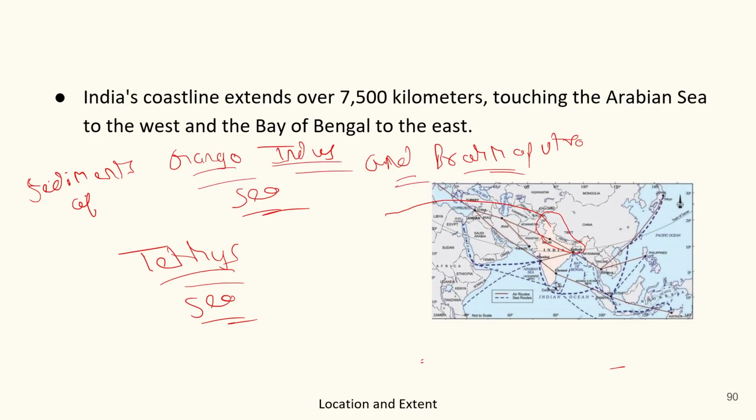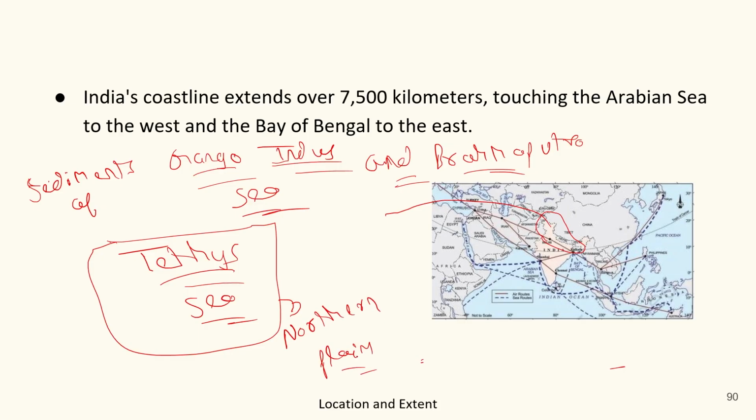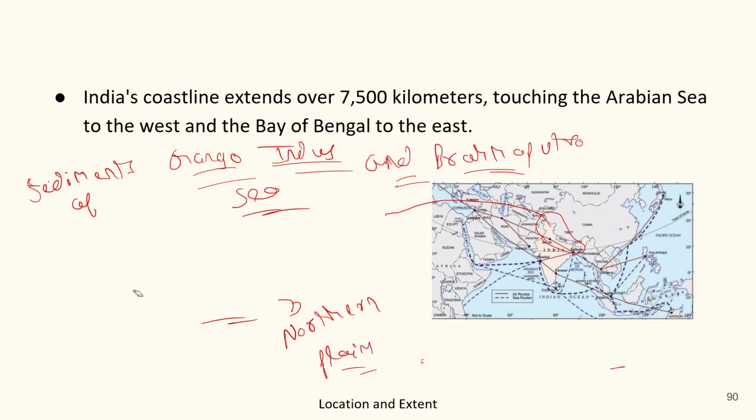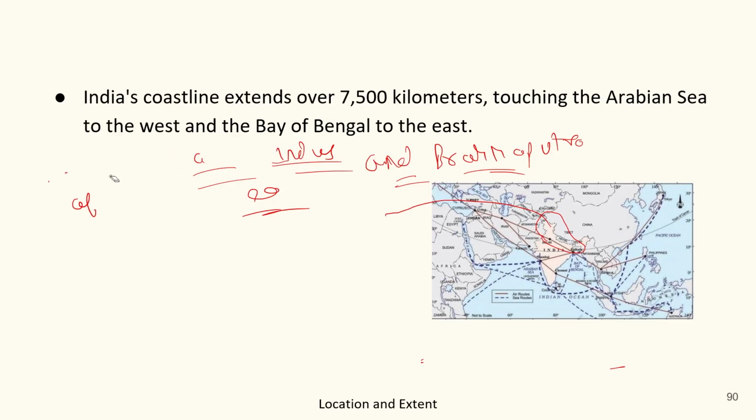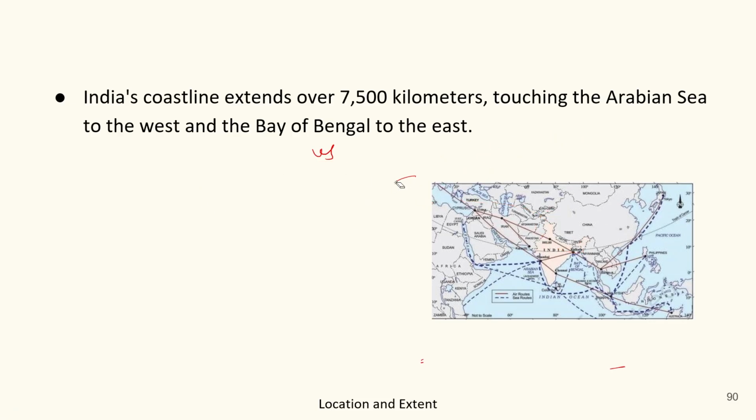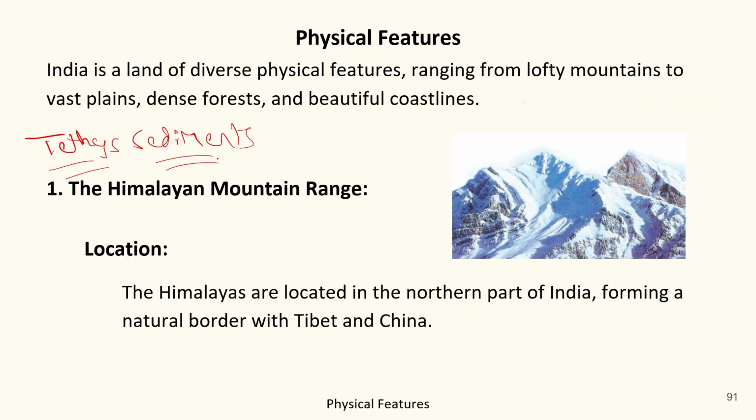It is believed that the sediments of Ganga, Indus, and Brahmaputra led to the filling of the Tethys Sea, and it became the Northern Plain. But some of these sediments remain in the Trans Himalayas, due to which the Tethys sediments are also found in the Trans Himalayas. So here we have finished the Trans Himalayas. Now let's begin with the Greater Himalayas.